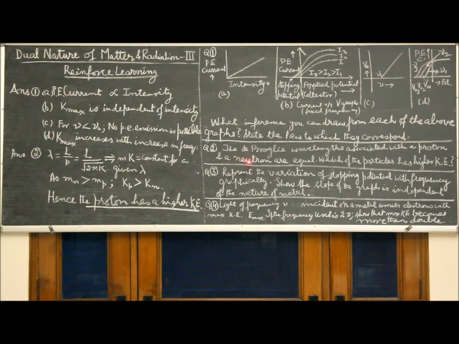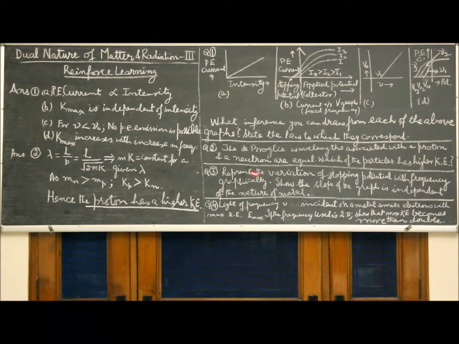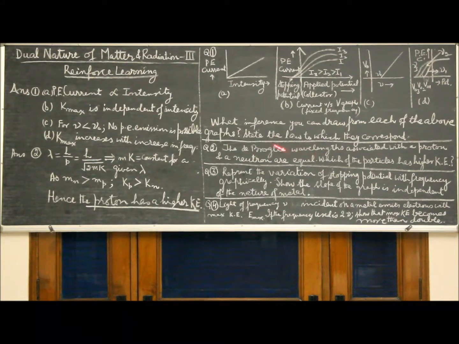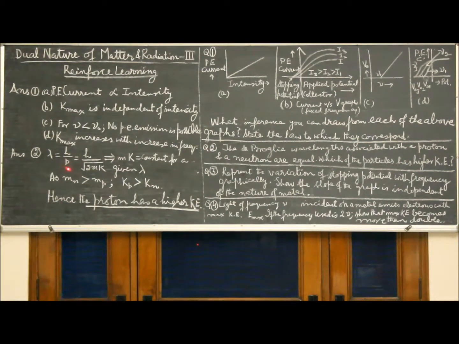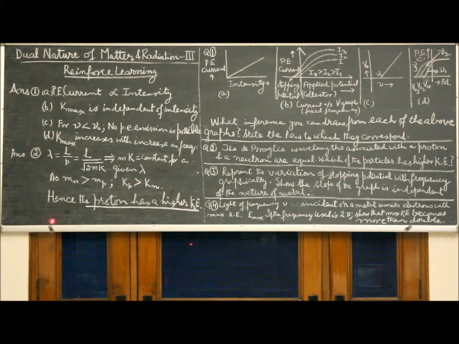Question number 2. The de Broglie wavelength associated with a proton and a neutron are equal. Which of the particles has a higher value of kinetic energy? Here you will need the expression for de Broglie wavelength related to kinetic energy. We have lambda is equal to h by p. You can use a relation between p and kinetic energy K. We know p square equal to 2mK, or p equal to root of 2m into kinetic energy.